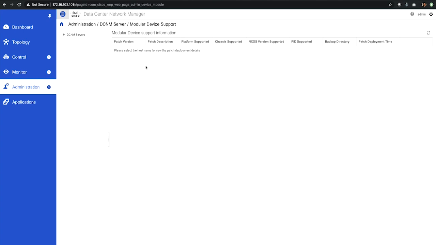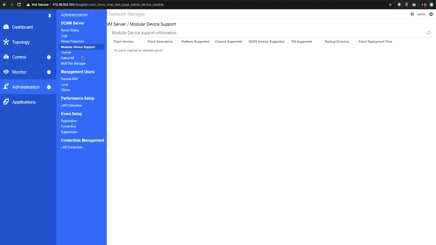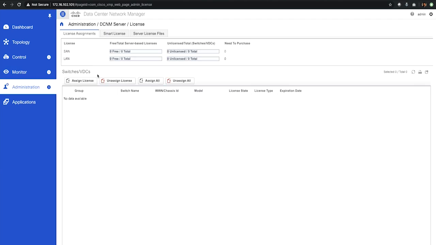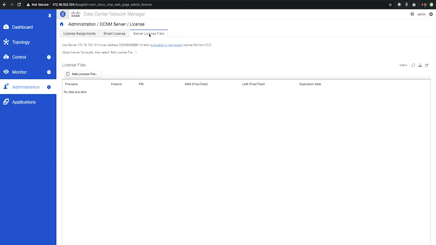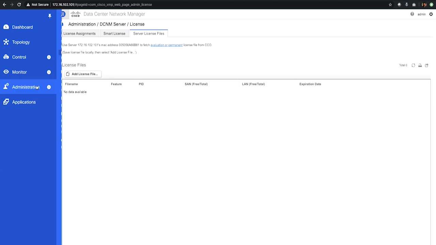And then you have the modular device support, under which you have your Dcnm server, and there are no patches currently for the selected server, so it's not in use right now. And license, you can manage the license from here. You can select the switches or VDCs that you're managing, and based on that, you can add the licenses. So if you have a smart license contract, you can add the smart license connection, or connect the smart license from your Dcnm server, or you can also add your license files to the administration tool.